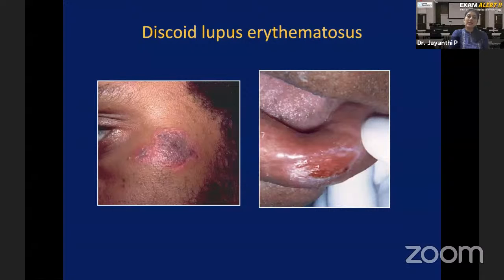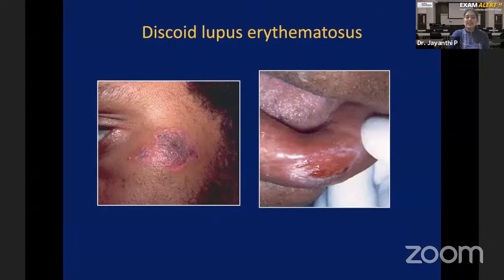So in SLE, you have malar rash, otherwise called butterfly rash. In discoid lupus erythematosus, DLE, you have something called discoid rash, which is totally different from a malar rash. Oral cavity, how is it? You have a red area, but the periphery of that red area has a white border. Please remember this picture very well. I'll tell you why it is important.